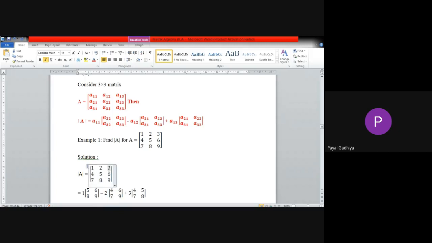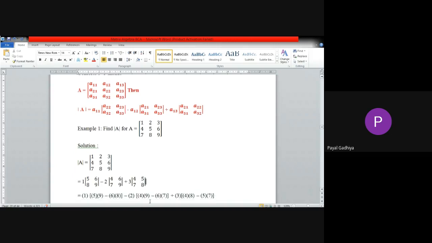Right? Then the third, last, we will write 3, plus 3. And row and column we will hide. Then the remaining part will be 4, 5, 7, 8. Okay? Now in the next term, 1 will be there, and this is determinant.